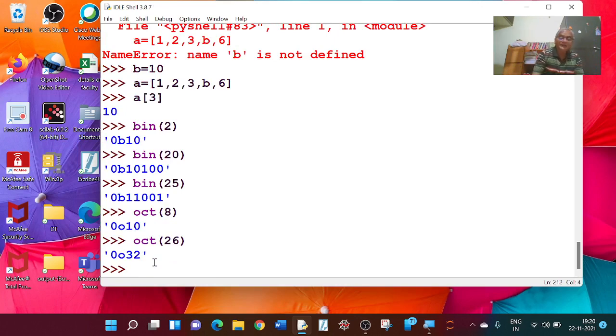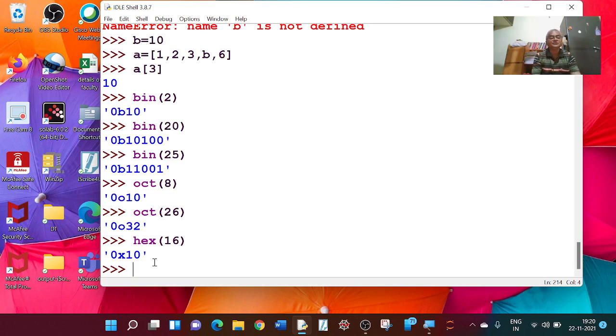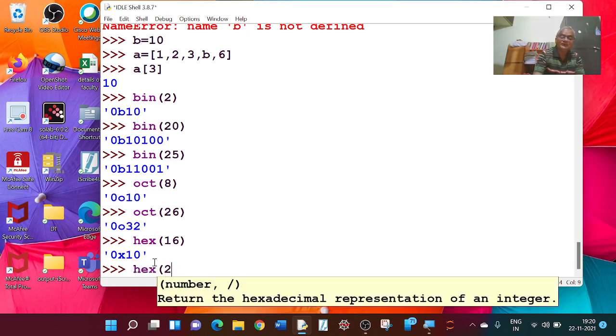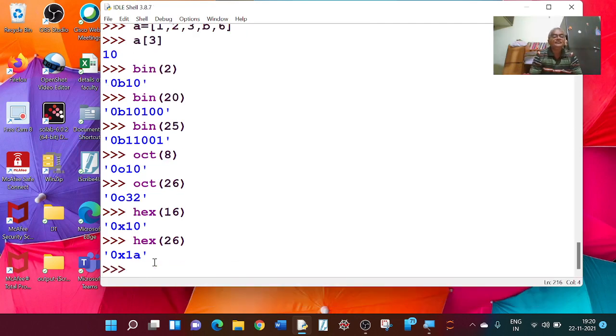And in hexadecimal, if I type hex 16, it is equal to 10. Hex 26 is equal to 1A. So hexadecimal starts with 0 to 9 and then A, B, C, D, E, F.